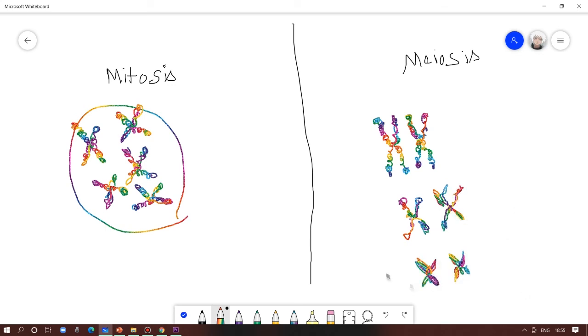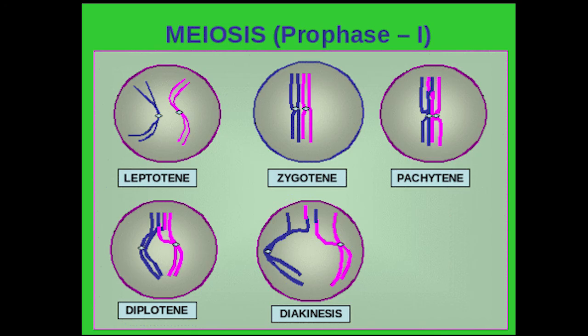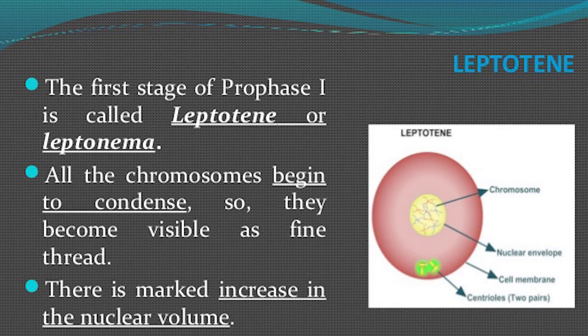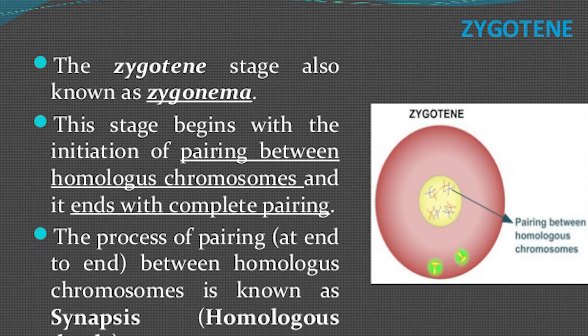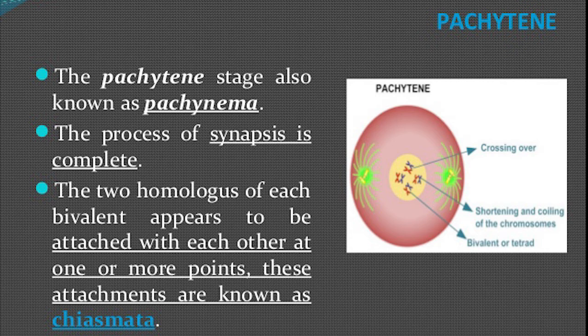So far we have seen the 2 substages of prophase 1 of meiosis 1. The first stage was leptotene, where the chromosomes started to become visible, and the second stage was zygotene, where synapsis happened. The homologous pair of chromosomes started to pair, and the third stage is the pachytene stage.